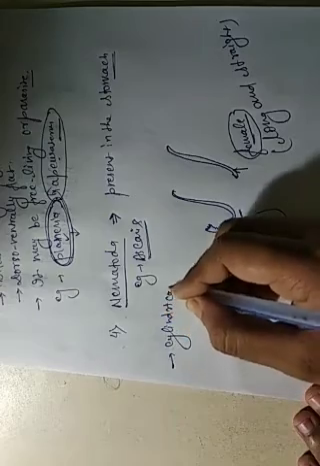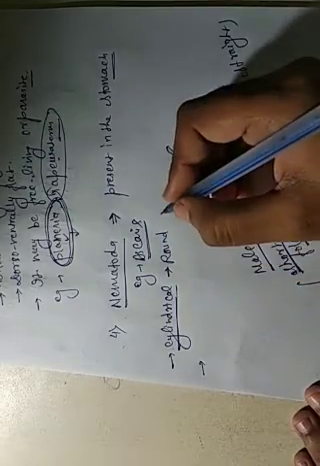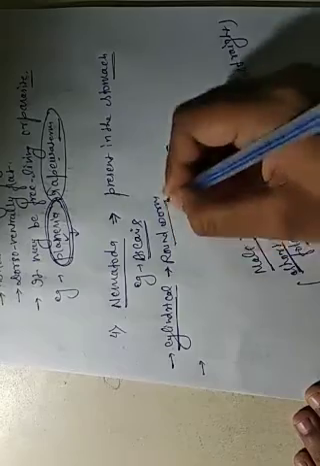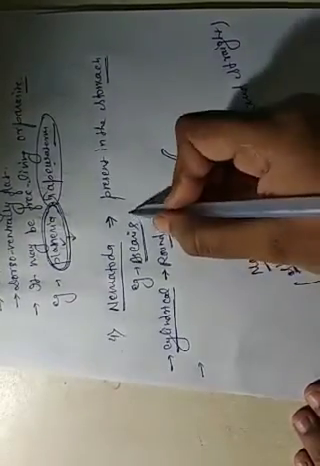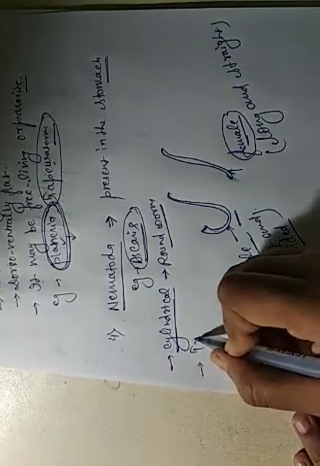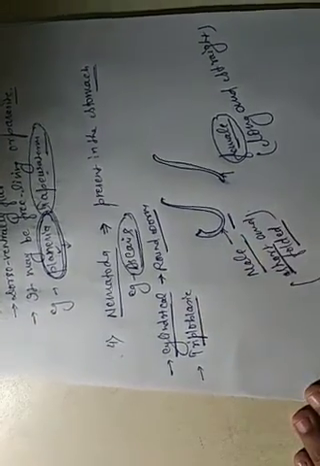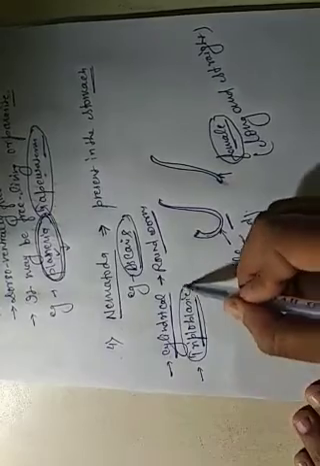Okay, and the body type is cylindrical. Cylindrical means round in shape. Roundworm, its body is cylindrical. It is triploblastic, which means the body is divided into three layers: ectoderm, mesoderm and endoderm.